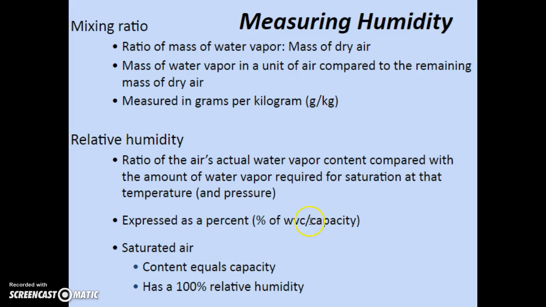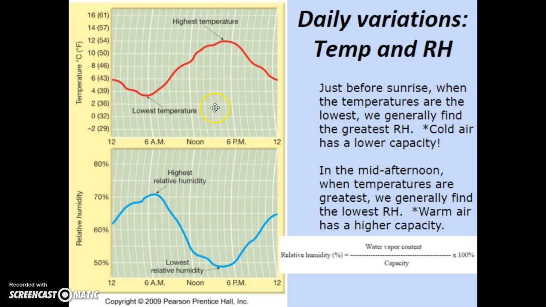It's the water vapor content divided by capacity. Saturated air has water vapor content equal to capacity, and it has a 100% relative humidity. If we look at daily variations of temperature and relative humidity, just before sunrise, when temperatures are the lowest, we're going to have the highest relative humidity. In the mid-afternoon, when temperatures are the highest, we're going to have the lowest relative humidity. It's simply because the water vapor content can be the same, but the temperature is going to determine the capacity.